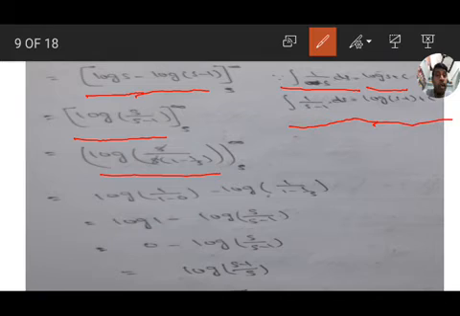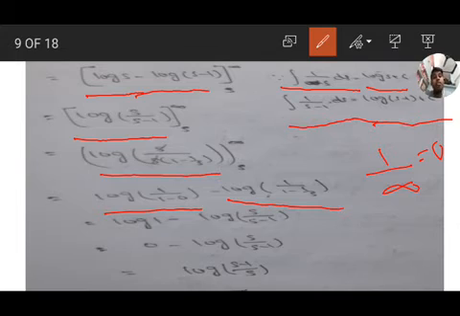So log of 1 by 1 minus 1 by infinity, 1 by infinity value is 0. So it is log of 1 by 1 minus 0, and the s value stays the same. So minus log of 1 by 1 minus 1 by s. 1 by 1 means log 1, which is 0. LCM simplification, we get minus log of s by s minus 1.